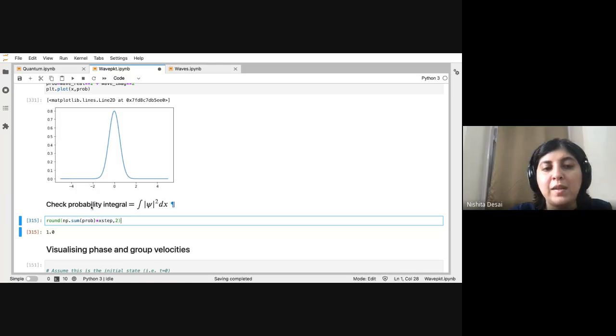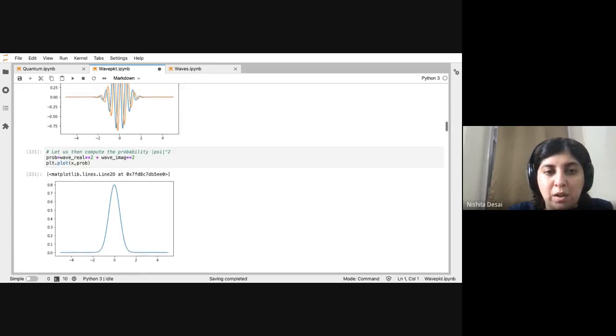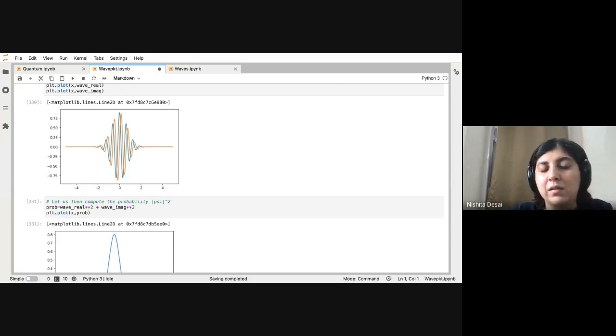You can think of this as a histogram with some small dx width for each bar, where you sum up the heights and multiply by dx every time. So this is just another way of representing the integral. You can check that the probability is 1, as expected. The reason I wanted to show you this is to convince you that this is a reasonable model of a wave packet. It has this Gaussian probability as we expect, and the probability sums to 1.